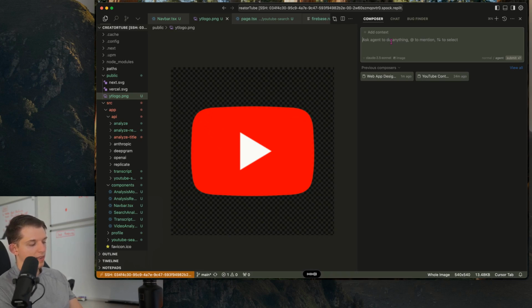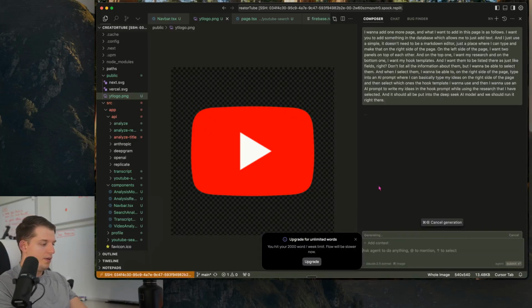And when I select them, I want to be able, on the right side of the page, to type into an AI prompt where I can basically type my ideas, and then select which hook template I want to use, and then I want to use an AI prompt to write my ideas in the hook prompt while using the research that I have selected. And it should all be put into the Deepseek AI model, and we should run it right there. And we will run that.